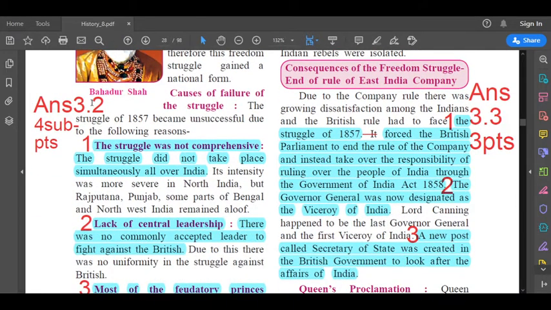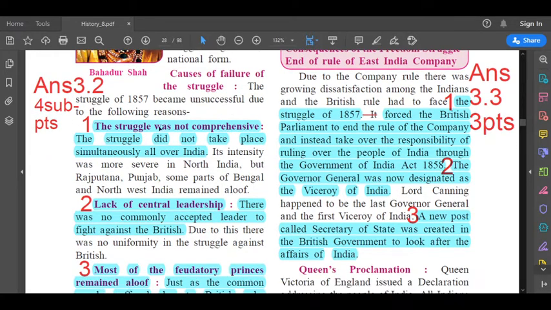See here. Answer 3.2. 4 sub-points. So this answer is pretty big. Now we'll see the first point. The struggle was not comprehensive. In this point, you're going to write this: the struggle did not take place simultaneously all over India. So this is your first sub-point. You're going to underline it, and in that you're going to write this point.